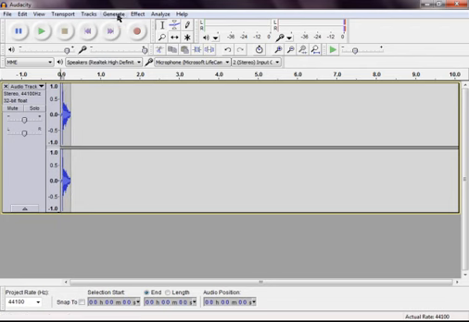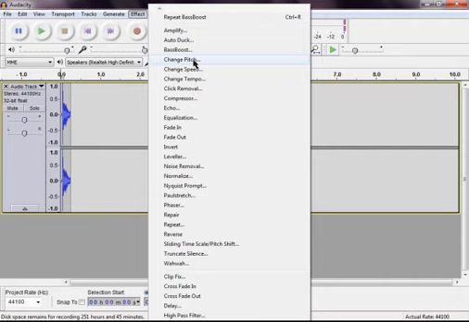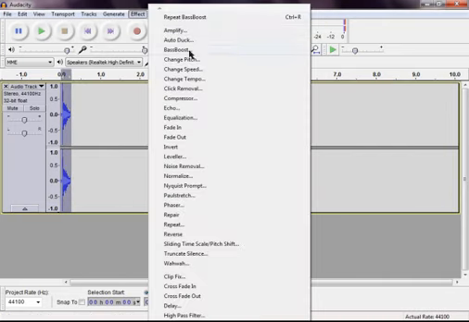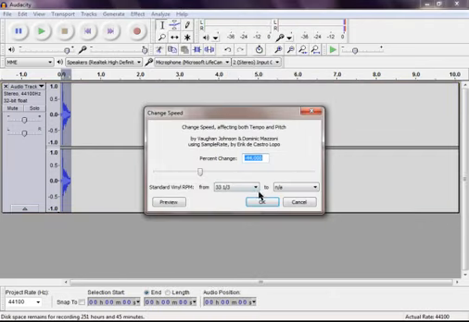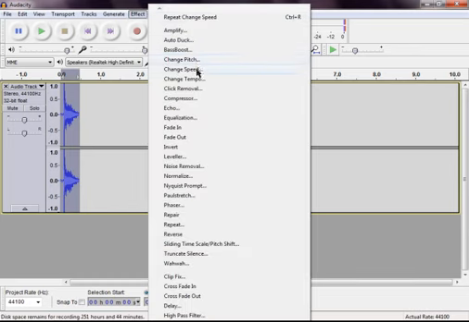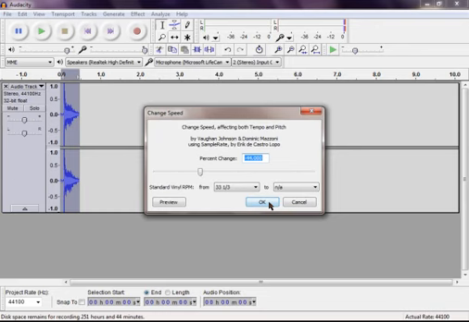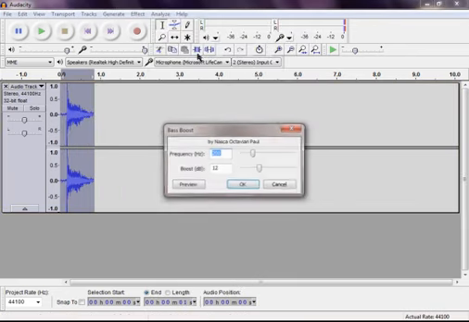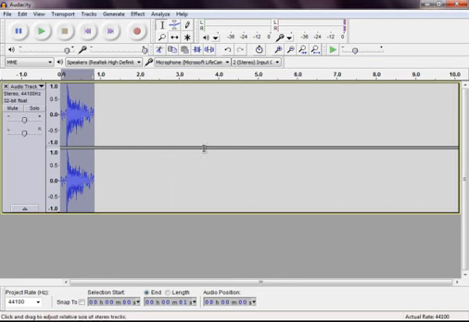Now go to Effect, change pitch. No, not change pitch. Change speed. Effect, change speed. Set to negative 44.000. Click OK. Click Effect, change speed, negative 44.000. And then go to Effect and Bass Boost, and then click OK. That should sound like an explosion. There you go. That sounds like an explosion.